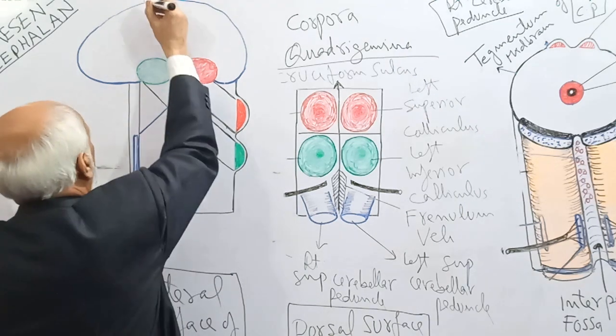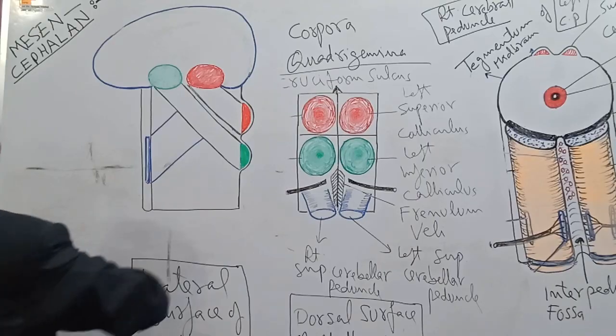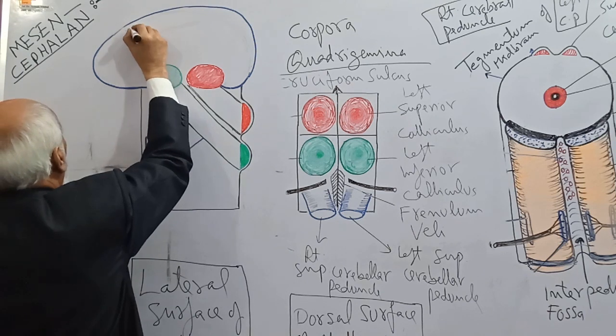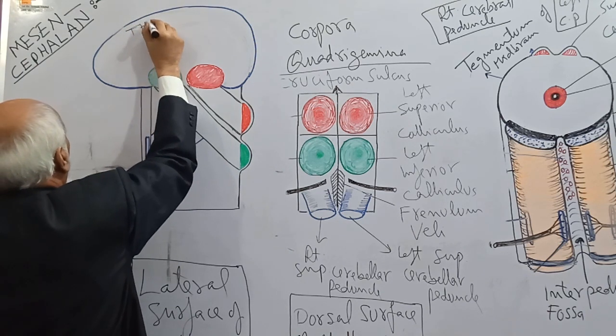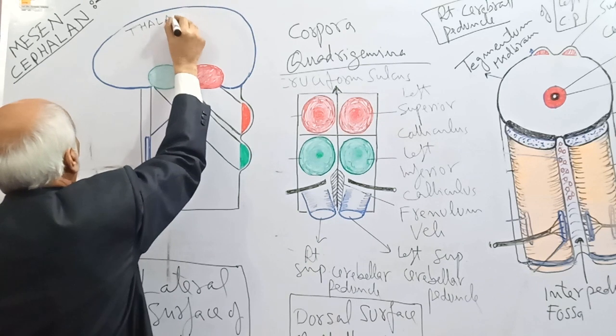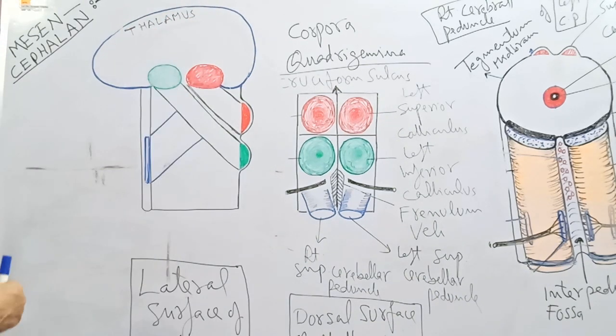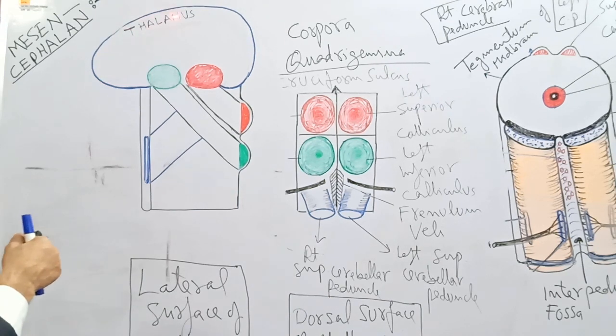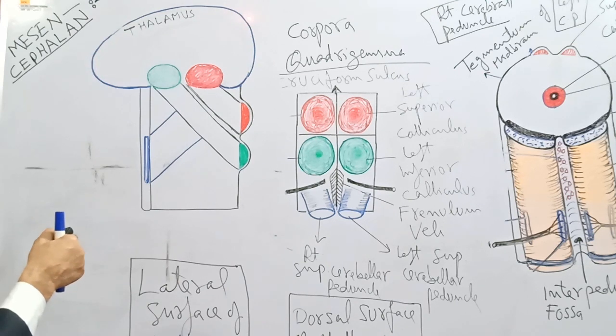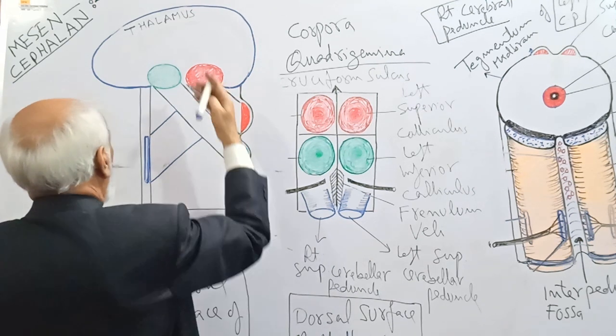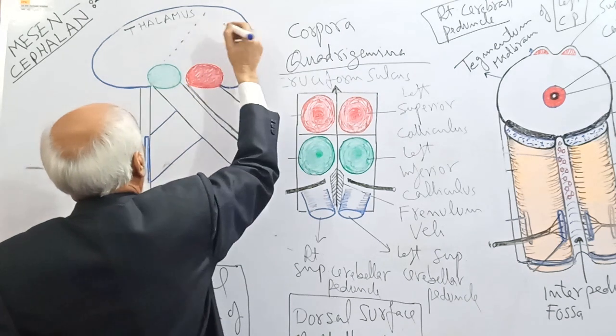This is the thalamus. As you know, the thalamus has an anterior blunt end and a posterior dorsal end. This posterior dorsal end, you know, is known as the pulvinar.